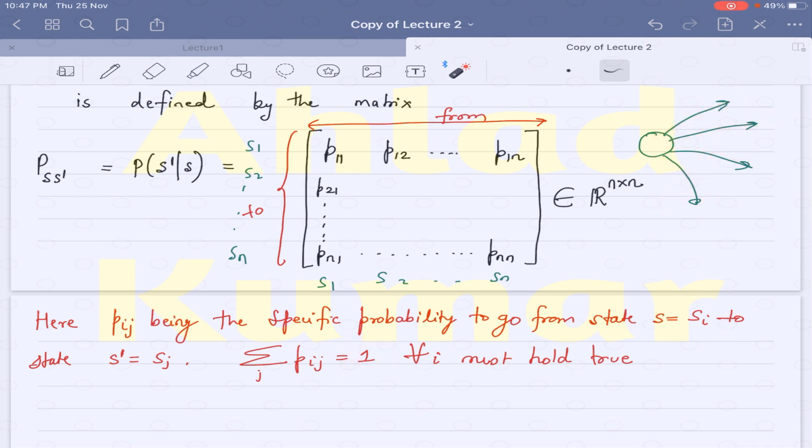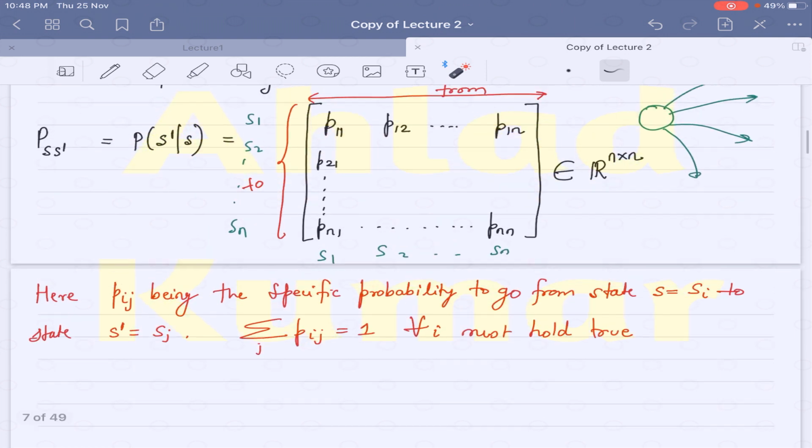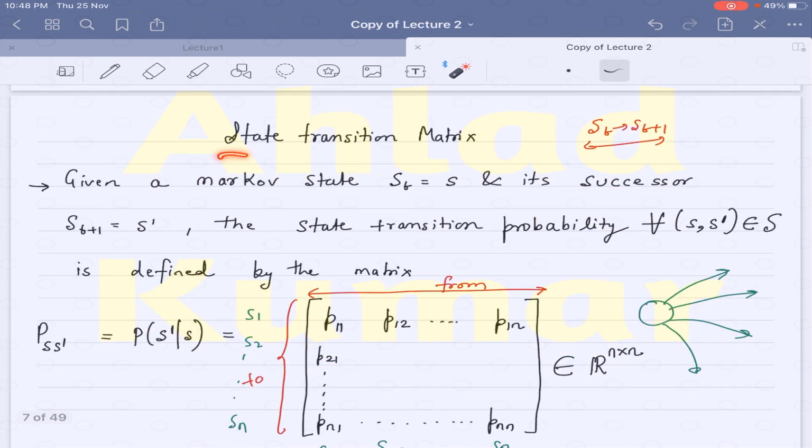That is what this mathematical representation is saying, and it is equivalent to what I have just explained graphically. For a particular row, if you sum down all the columns, its value will come out to be 1. This is a property of the state transition matrix.